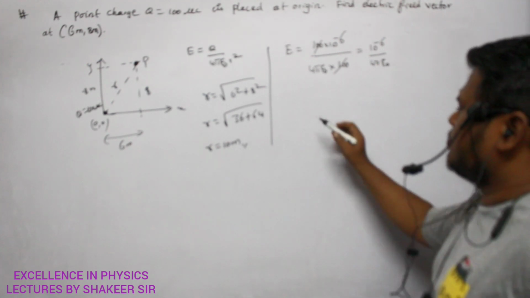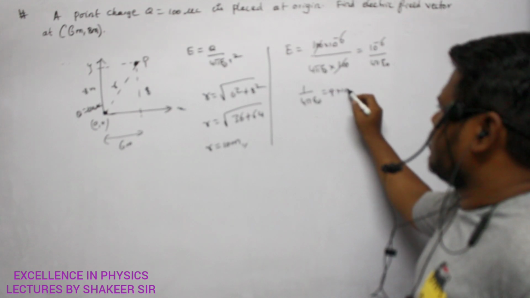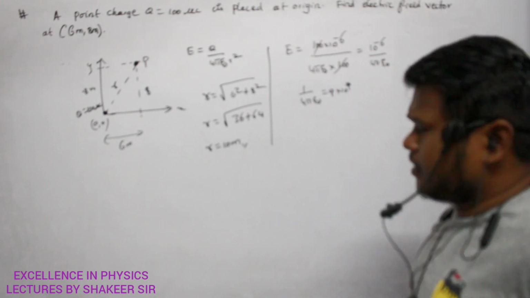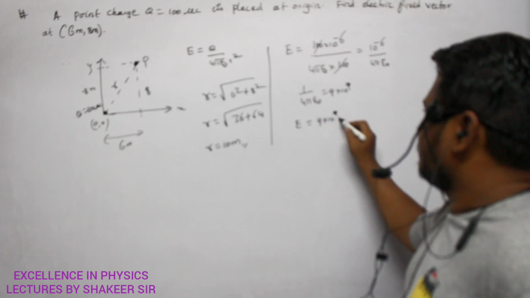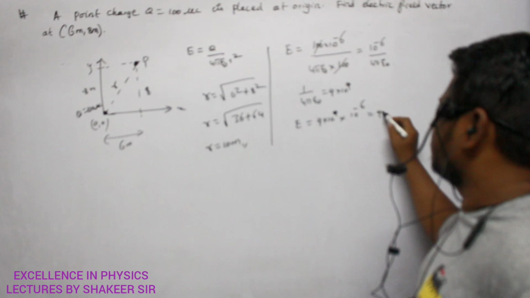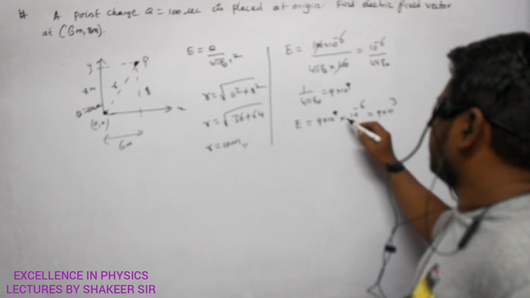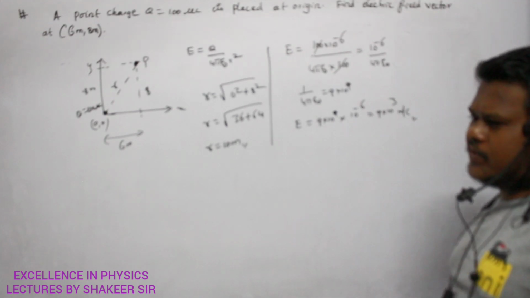And what is 1 by 4 pi E naught? The value is 9 into 10 power 9. This is a fixed value. Clear? So E value will be 9 into 10 power 9 multiplied by 10 power minus 6. So therefore 9 into 10 power 3, since 9 minus 6 is 3. The unit is newtons per coulomb. So this is the result which we got.